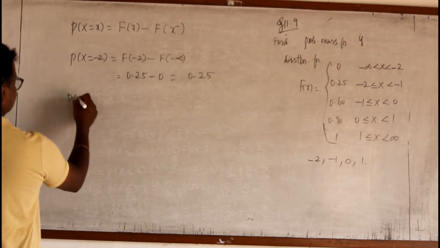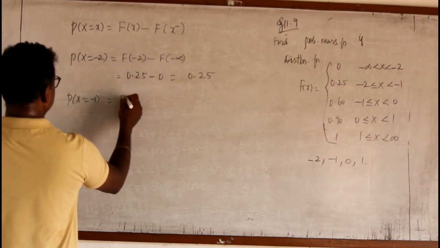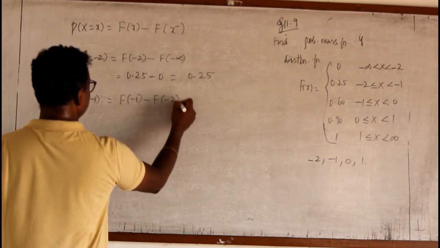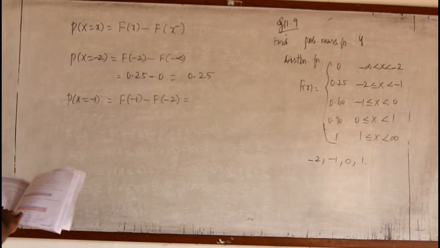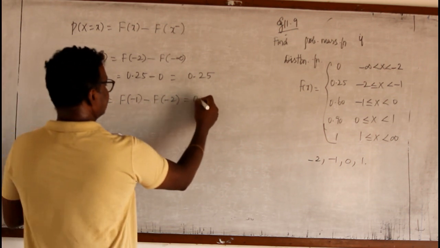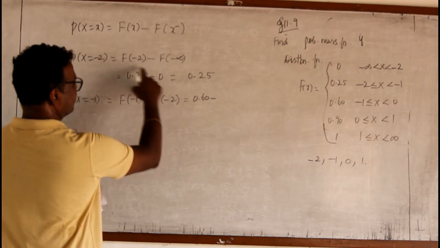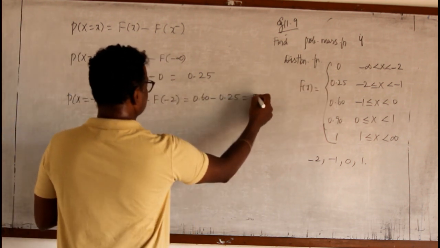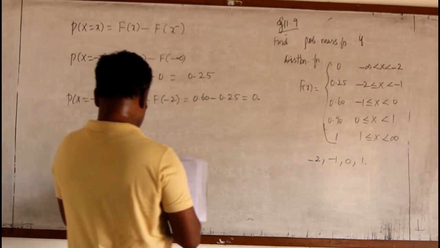Now, P of X equal to minus 1 means it is F of minus 1 minus F of the previous number, which is F of minus 2. F of minus 1 is 0.60, minus F of minus 2 value is 0.25. So the answer is 0.35.